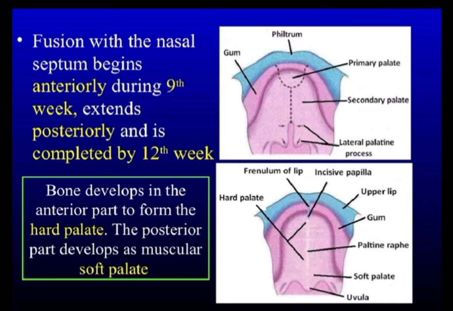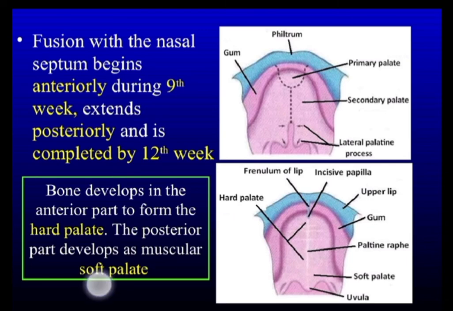So these are the few congenital abnormalities, that is the cleft lip and cleft palate, which may be unilateral, bilateral, only cleft lip, only cleft palate, or combined cleft lip and cleft palate.